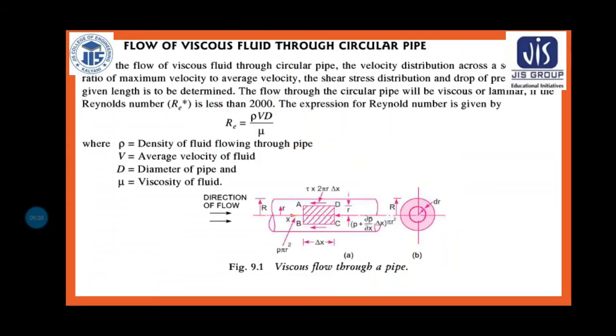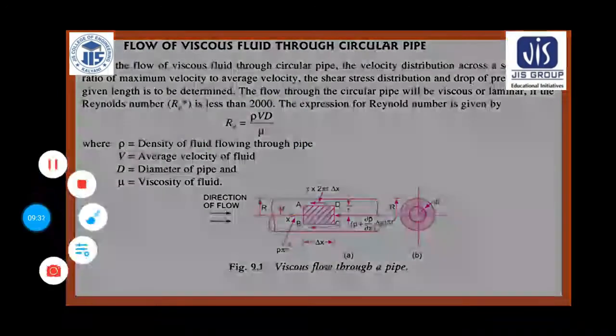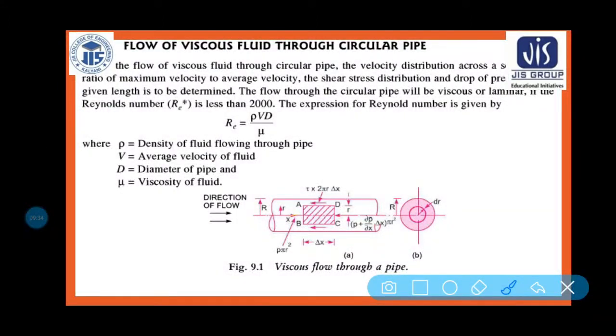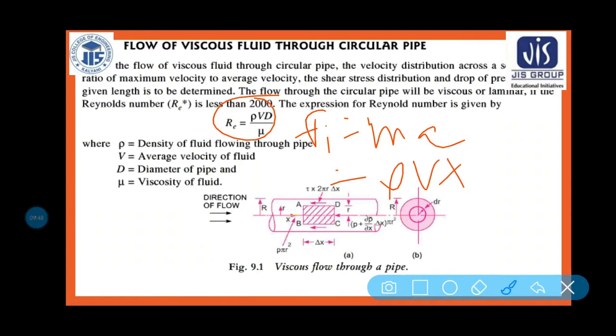I am sure that you are not getting my point, how the Reynolds number rho Vd by mu is coming. Again I am telling you, inertia force is equal to mass into acceleration, and mass is equal to rho into v, that is density into volume. Acceleration is velocity per unit time.